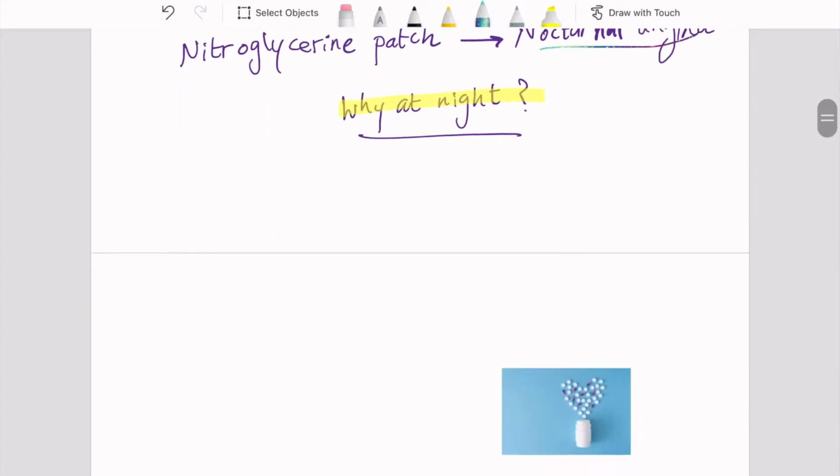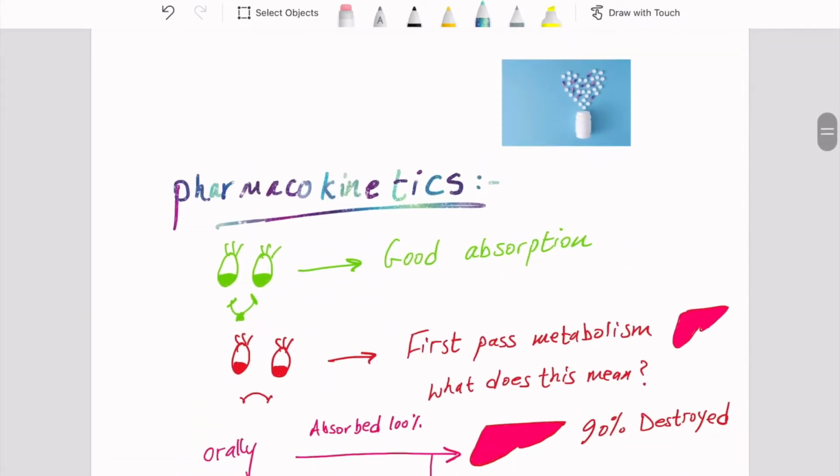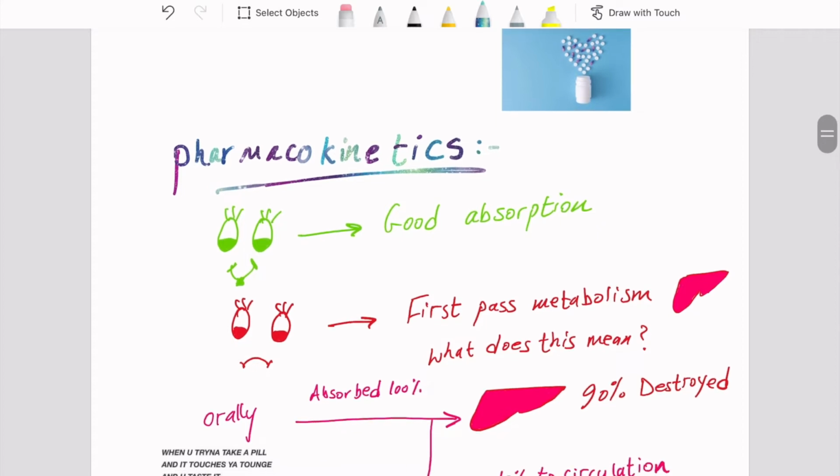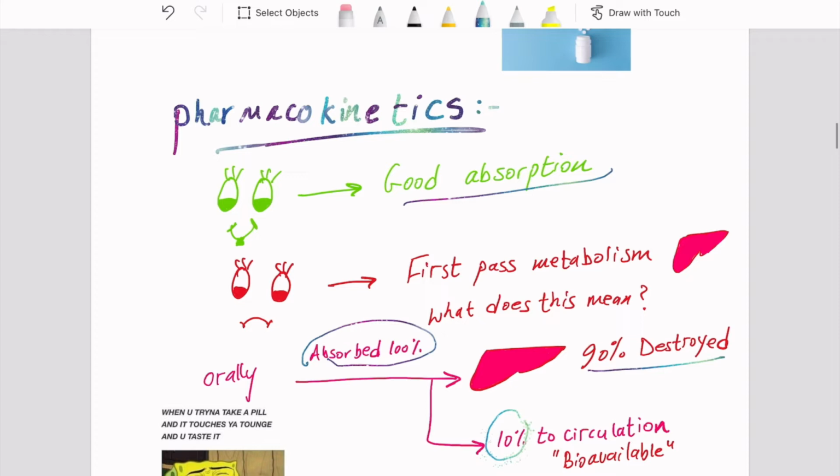Now, moving to the next point, which is the pharmacokinetics of nitrates. One good thing about nitrates is that they have good absorption, but unfortunately, they have first pass metabolism. What does first pass metabolism mean? It means that when they are taken orally, they are absorbed by 100%, but unfortunately, 90% of the absorbed drug will be destroyed by the liver, while only 10% will go to the circulation, which we call the bioavailability of the drug.